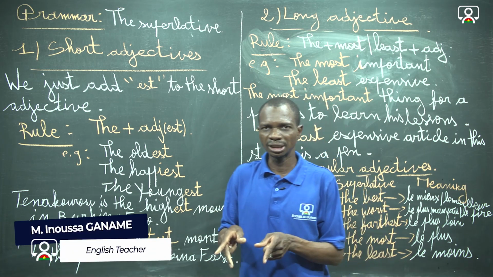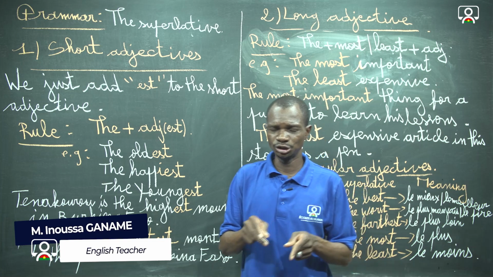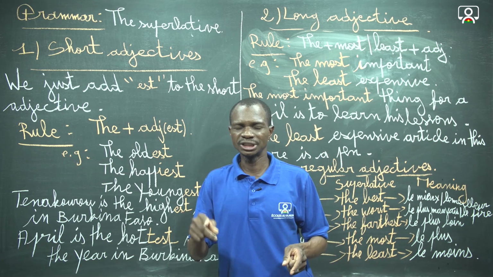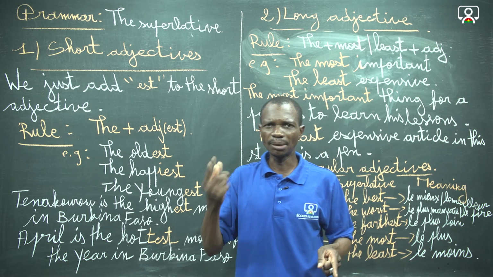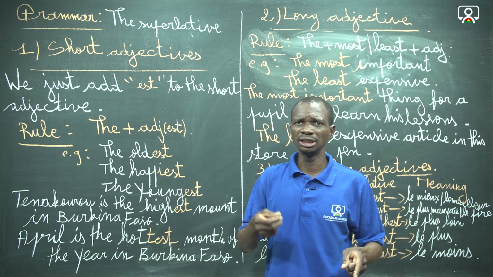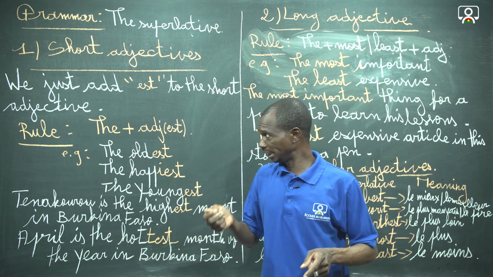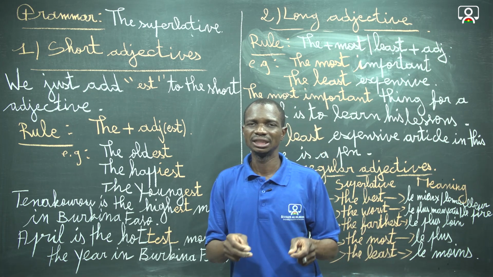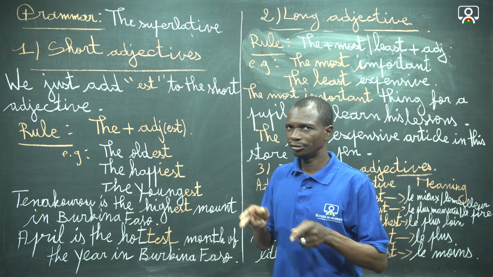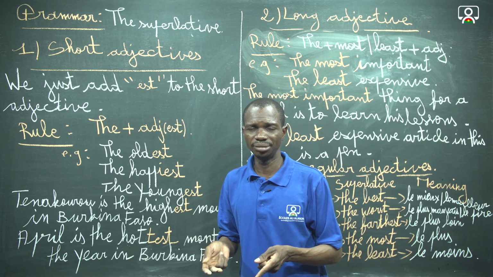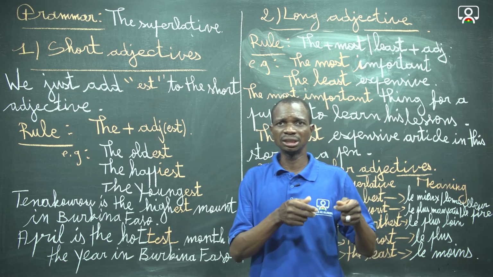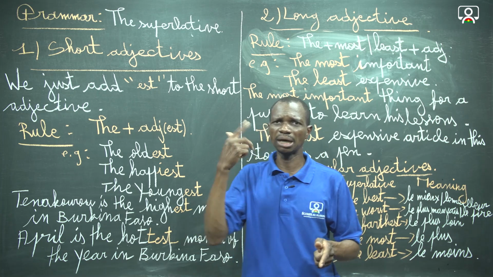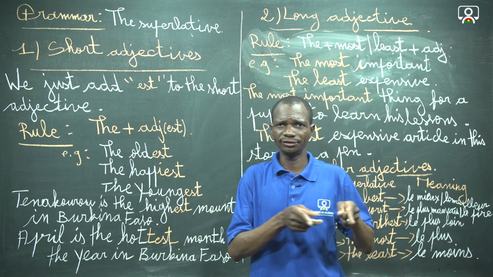In big we have B-I-G. Then G is a consonant preceded by I, which is a vowel. Then we double the final consonant before putting est to get the superlative. Fat is also another example. The T is preceded by A, which is a vowel, then we double the final consonant, then the fattest.